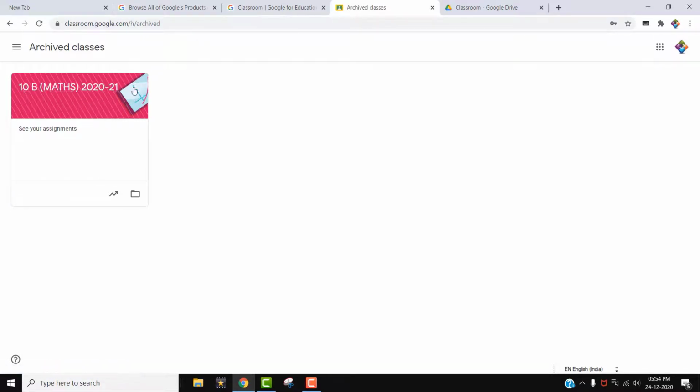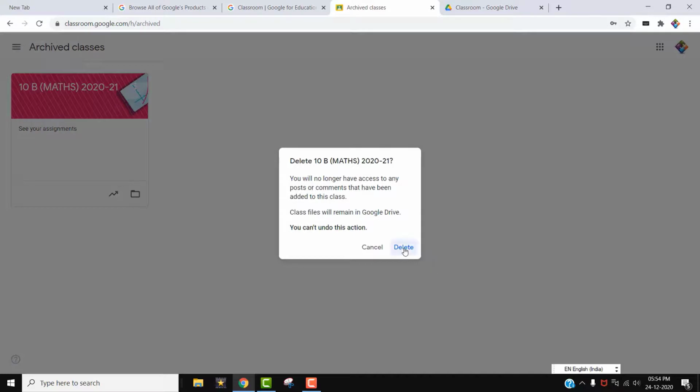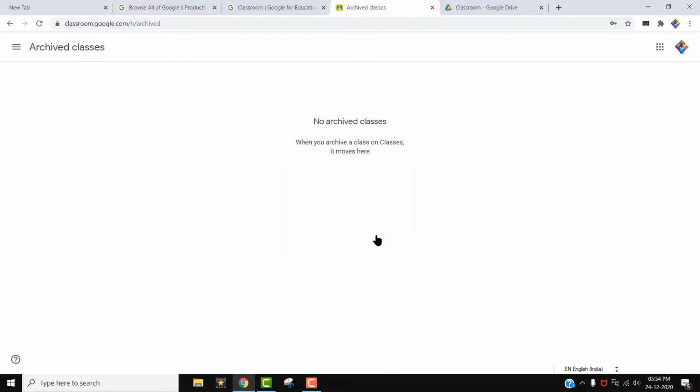Here you click the 3 dots. Okay, you can see the 3 dots in this area. So in that 3 dots you click once more. There you can restore this classroom to the classroom, or you can delete. Select the delete button. It is deleting. This is the method to delete the classroom. Okay, now it is deleting. Now there are no archived classes in this folder. Now we are going back to the classroom.